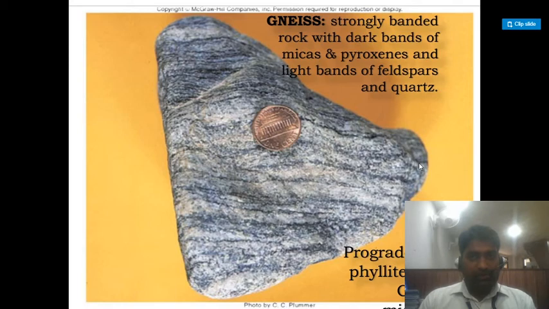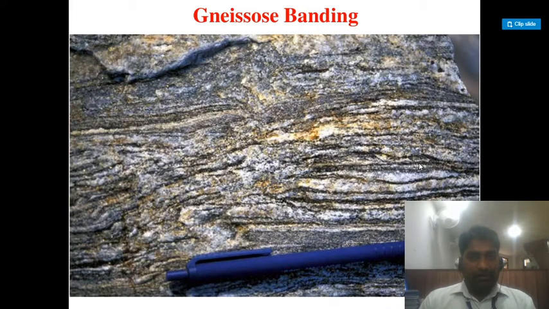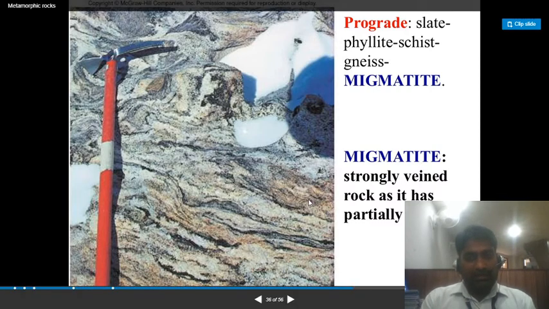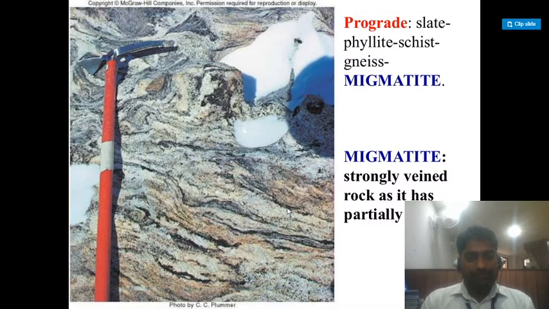Gneiss is a strongly banded rock with dark bands of micas and pyroxenes and light bands of feldspar and quartz. Prograde: slate, phyllite, schist, gneiss. Gneissic banding. Migmatite is a strongly veined rock as it is partially melted. So this figure is of migmatite, and the previous figures which I have shown in the PPT were of the corresponding rocks we were discussing.